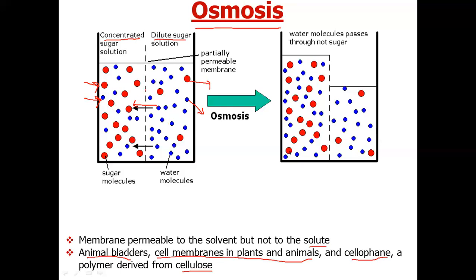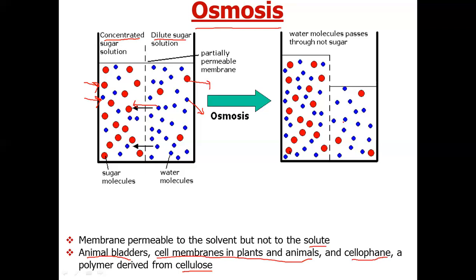As the membrane is semi-permeable, only solvent particles can move. They move from a region of higher solvent concentration, or lesser solute concentration, to a region of low solvent concentration, or high solute concentration. This movement continues until the concentration of solvent becomes the same on both sides, and then the movement of solvent particles stops.